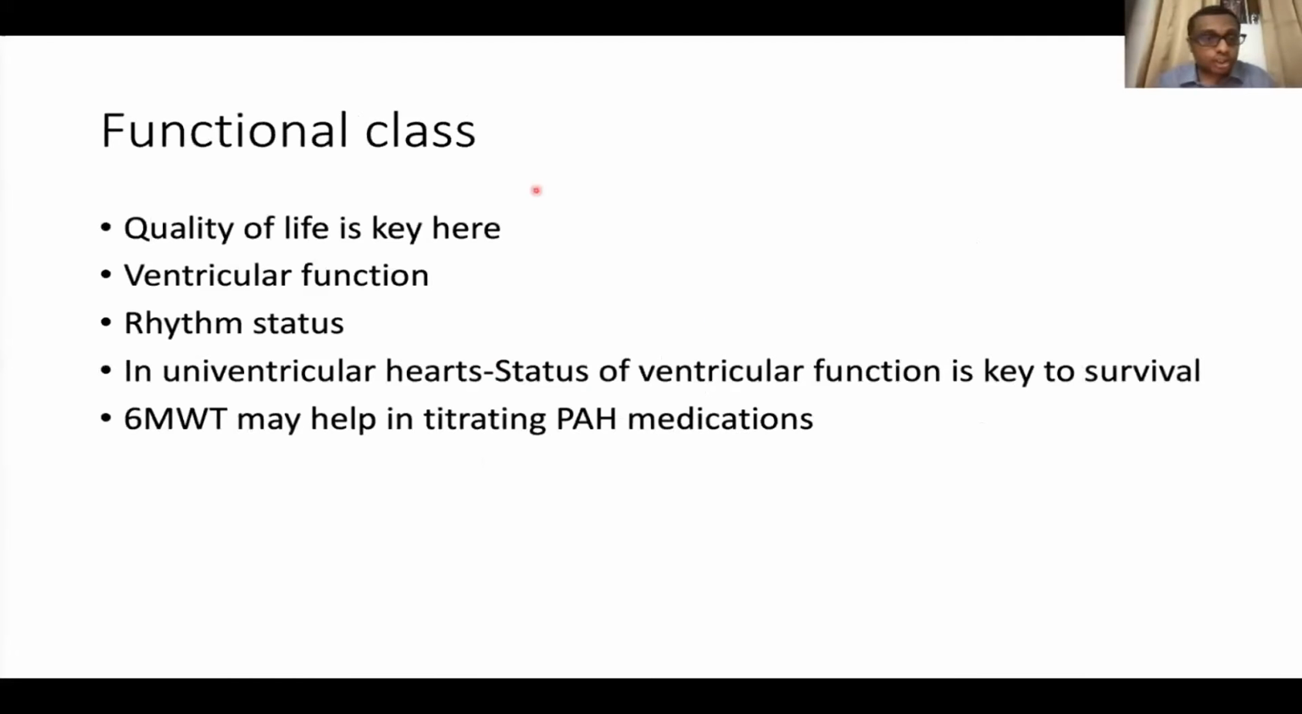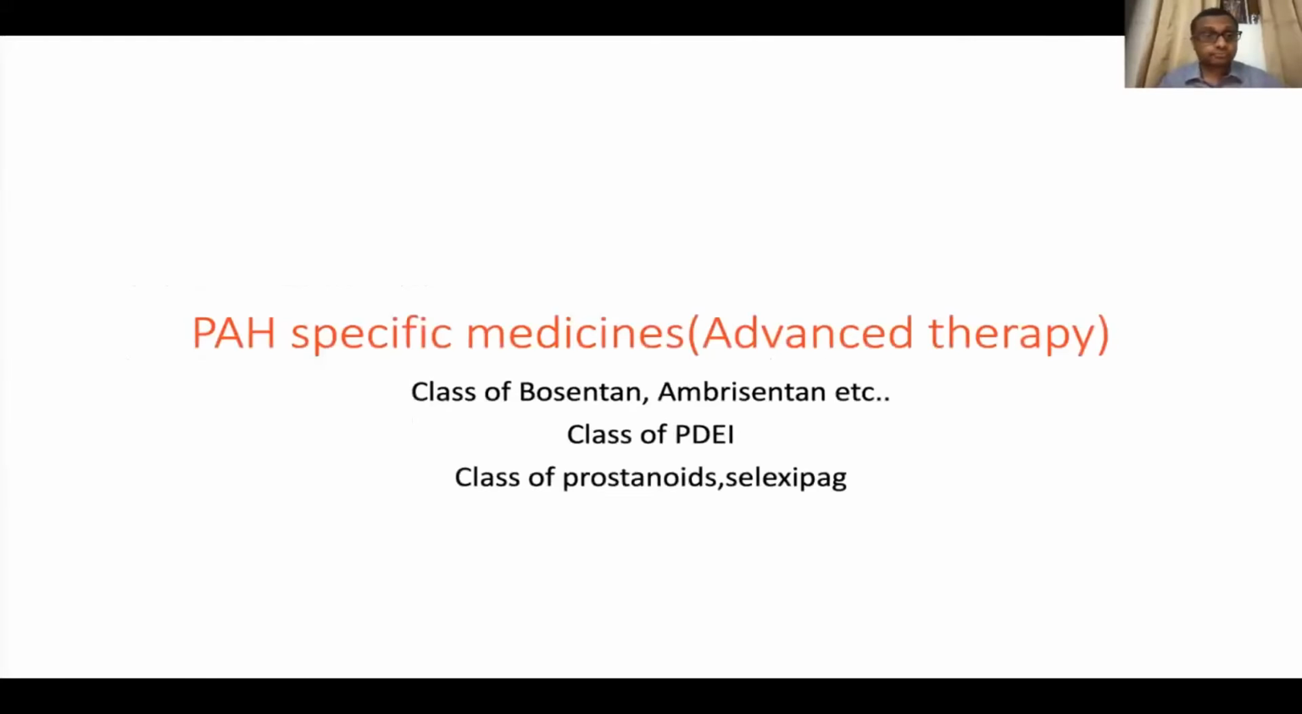The functional class is key for these patients. The quality of life is key. The ventricular function is important. The rhythm status is important. In univentricular hearts, the status of ventricular function is key to survival. All of us know the 6-minute walk test may help in titrating PH medicines, and we can give a good quality of life. That is what we are supposed to do.